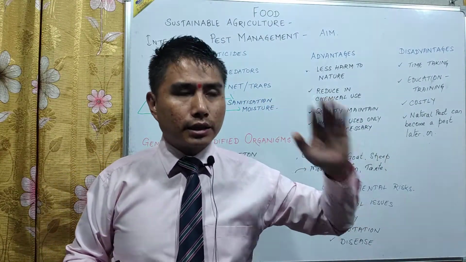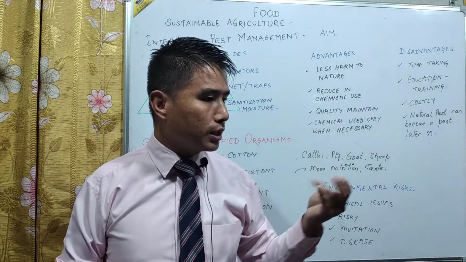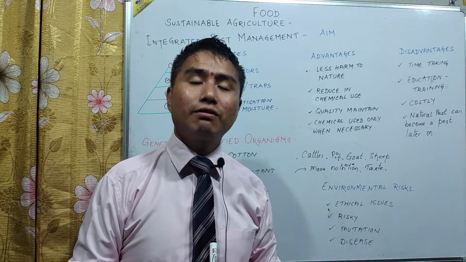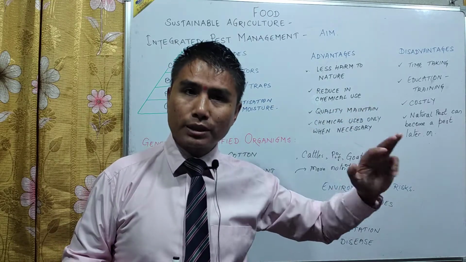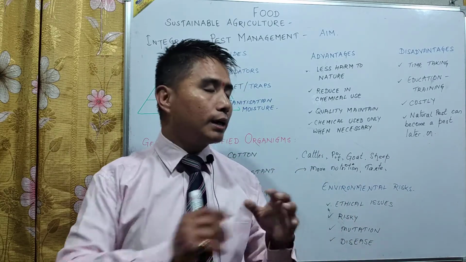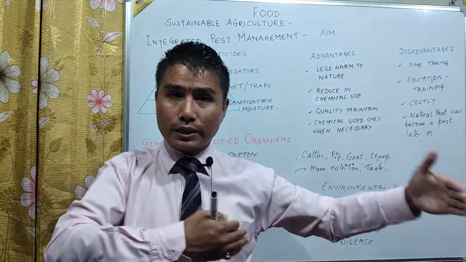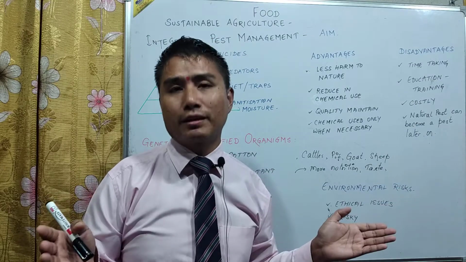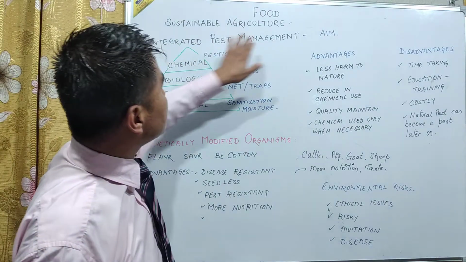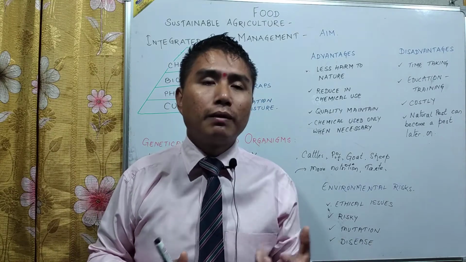For agriculture, high yielding varieties were used, or better varieties of seeds, genetically modified seeds were used. Because of that the growth, or the production, was very high. But the disadvantage was that there was a high use of chemicals, fertilizers, pesticides, because of which nature, the environment, the soil, the water, the food chain, everything was affected. So in the long run it was affecting a huge number of organisms and their life cycle. That was why a new word, integrated pest management, came as a new substitute, or as a help for sustainable agriculture.